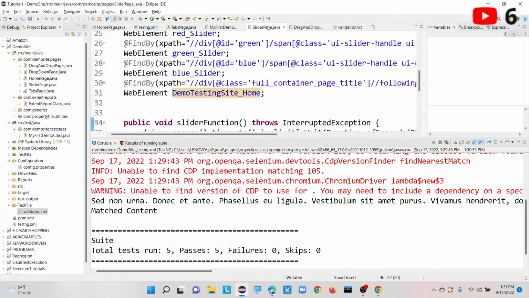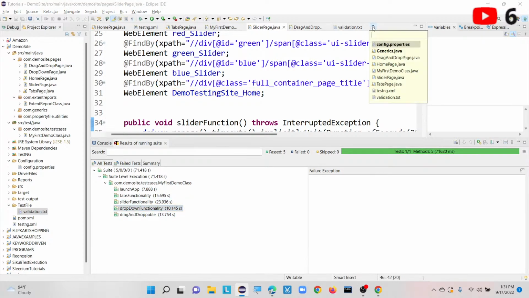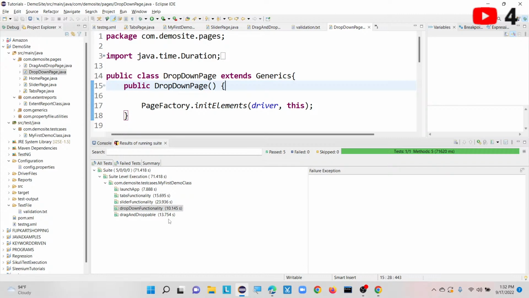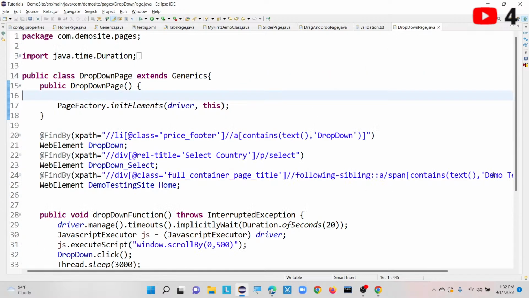It is going to do slider page. Same, you can mention here, slider functionality. So once this is done, what is our next one? Drop down. So where it entered that Argentina. Okay, drop down, where is the drop down here? It is not there, I closed it actually. It will go to this particular drop down page. Once it is done, it is going to drag and droppable functionality. Once everything got completed, we will see it now. Let me add here drag and drop. So drop down page also, let me add 5 seconds.